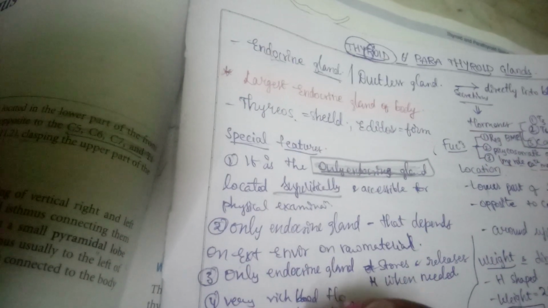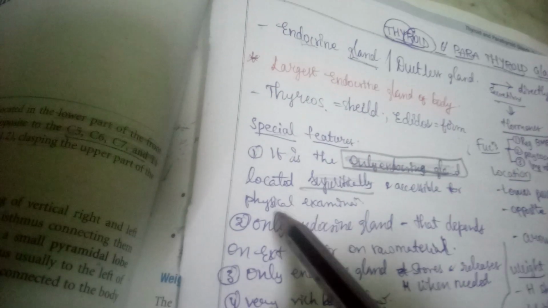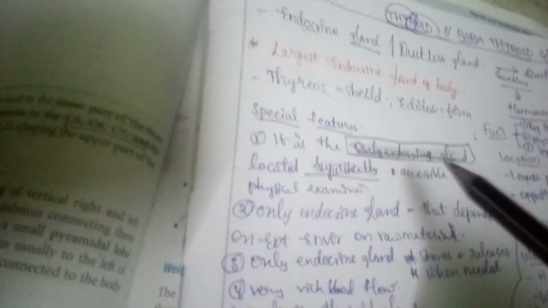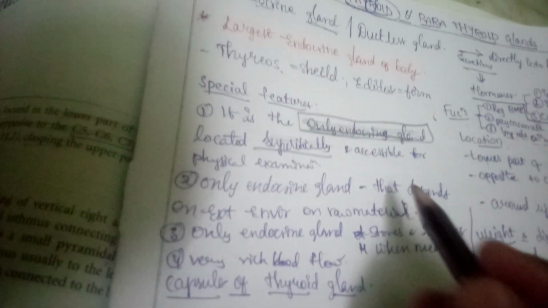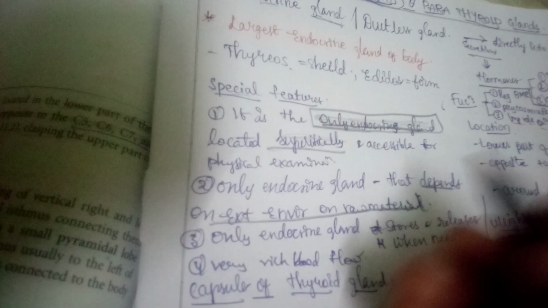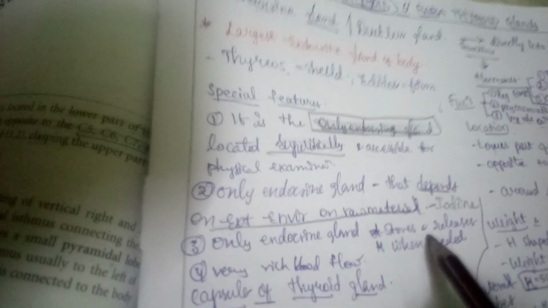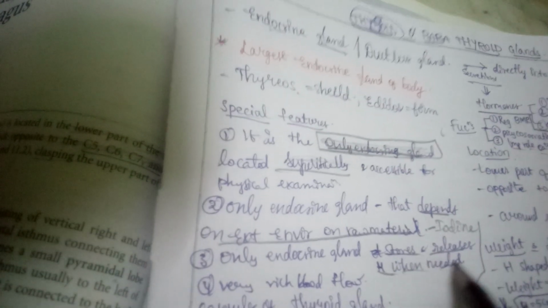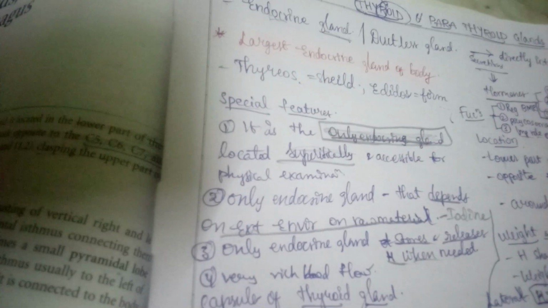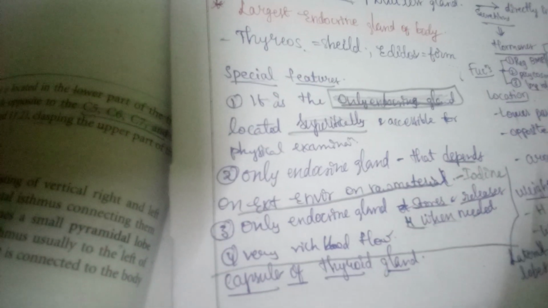Okay. So these four are the special features of the thyroid gland. What is that? First, only endocrine gland superficially located, so available for physical examination, and only endocrine gland depending on external environment for raw material, that is iodine. Next, only endocrine gland that stores and releases the hormone when needed, and it has very rich blood flow. Okay, this is about the special features.